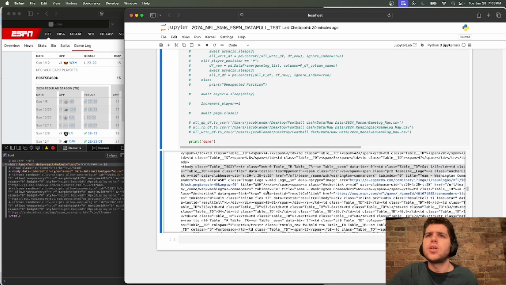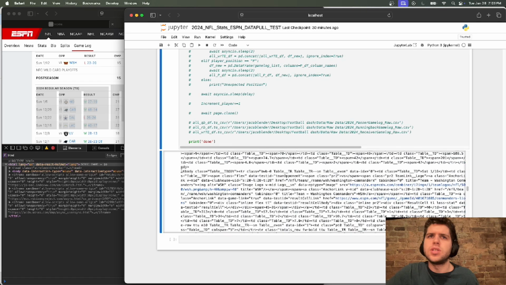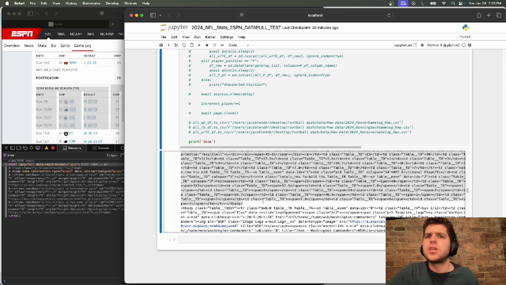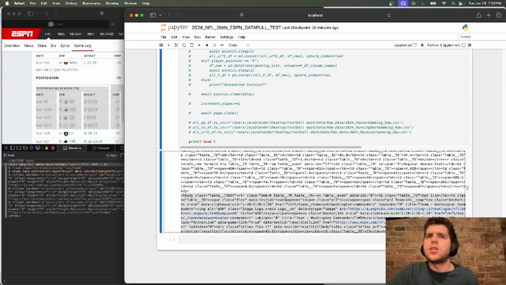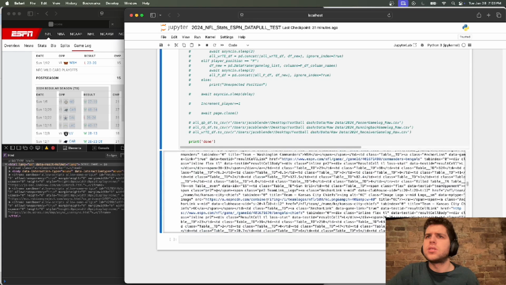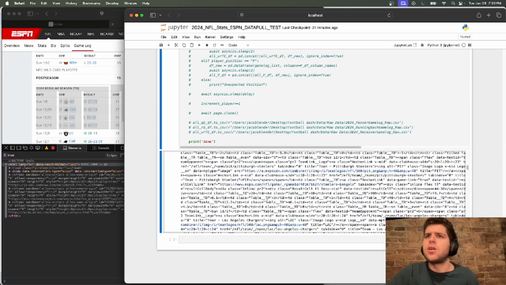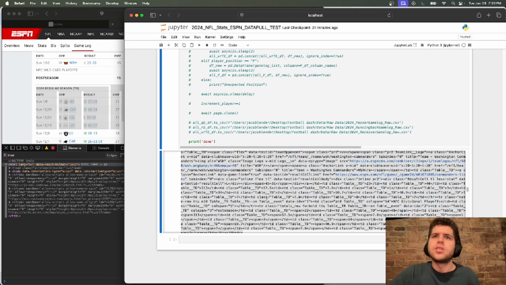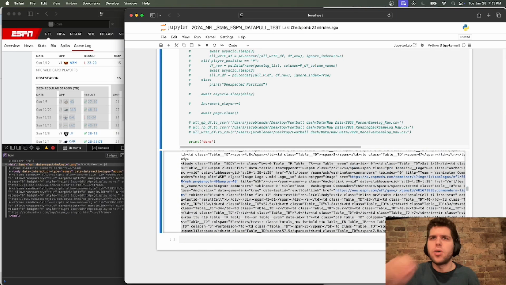You can sort of see this visually. Look how short Baker Mayfield's section is. It's only that. And then look at Joe Burrow's. It's all of this, all of this. So you just visually could tell something's not right. So we wanted to skip over the first one and pull the second one.